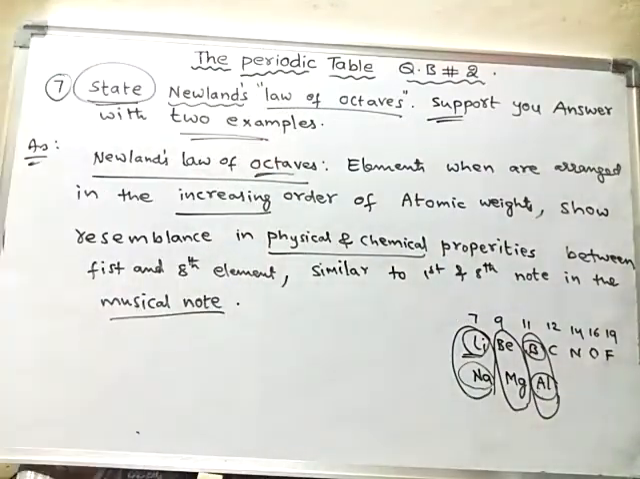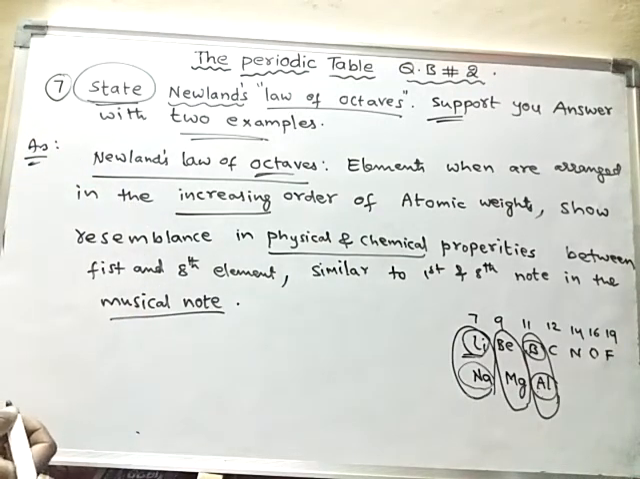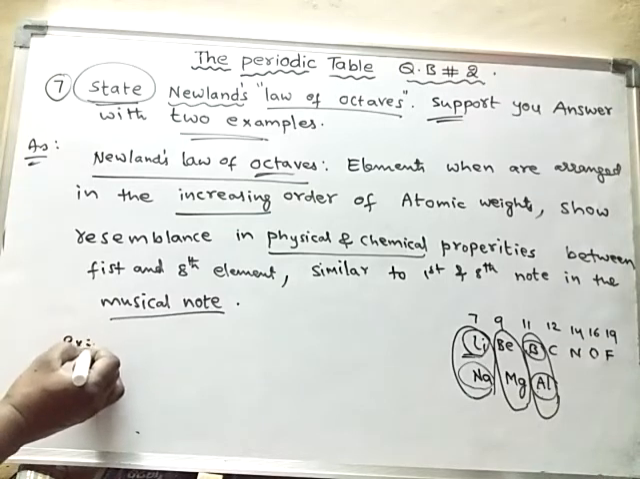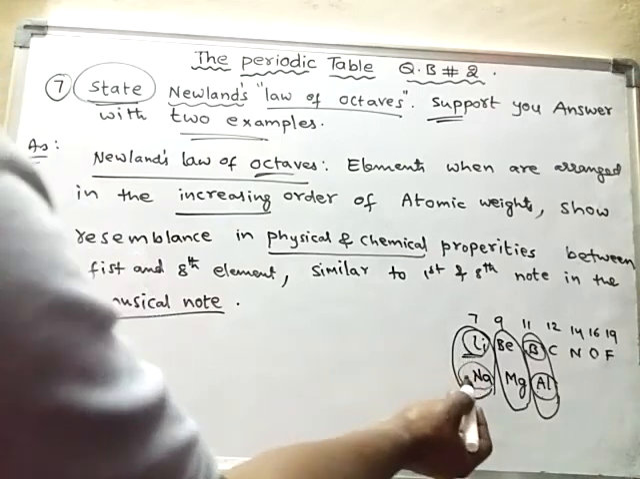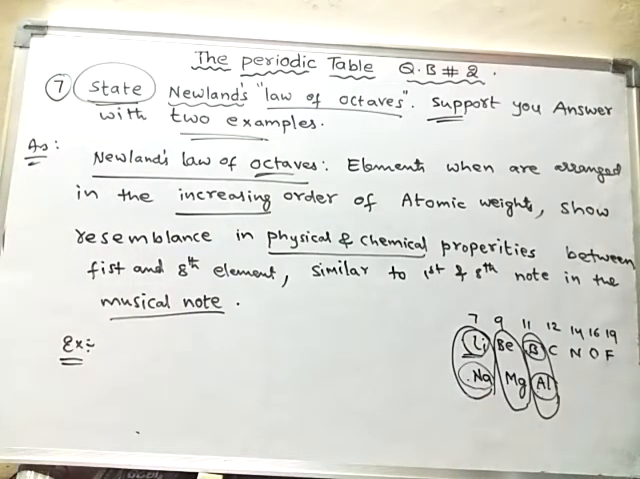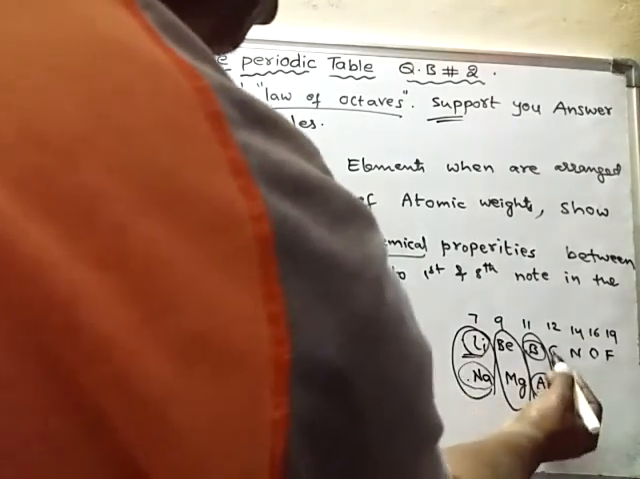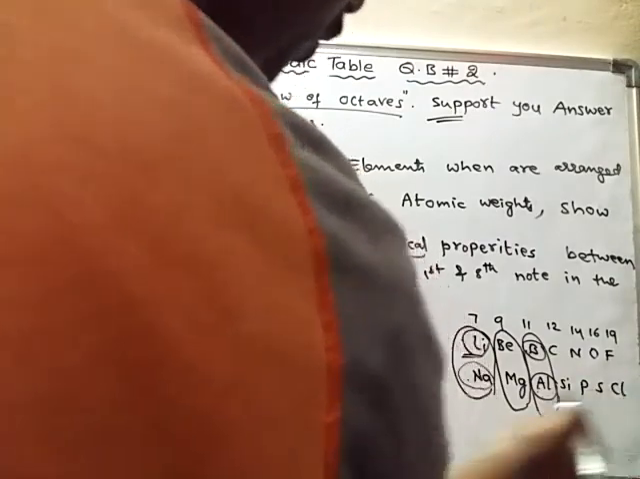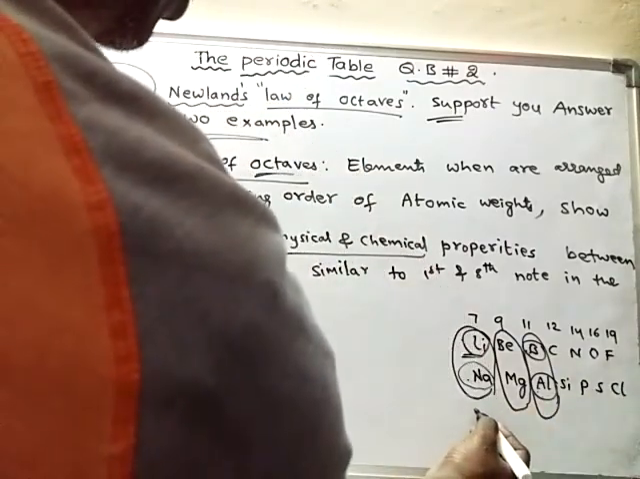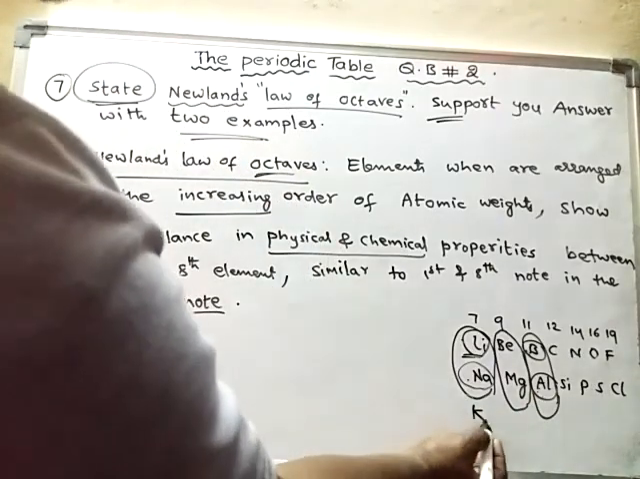And how to support the answer with two examples. Lithium and sodium show similar properties. The eighth element from lithium is sodium. Similarly, the eighth element from sodium is potassium: carbon, silicon, nitrogen, phosphorus, oxygen, sulfur, fluorine, chlorine. So here it is potassium.